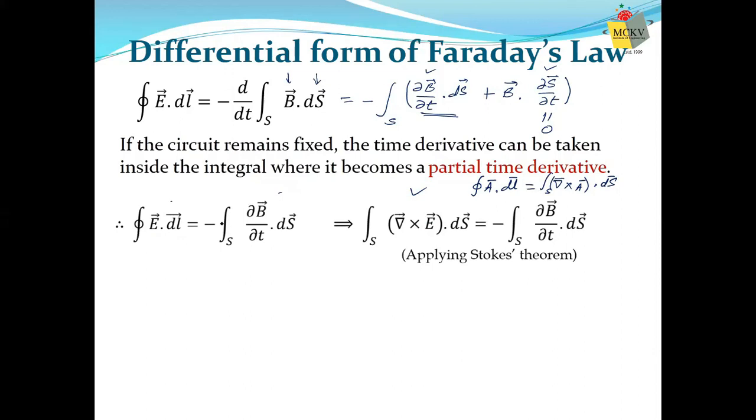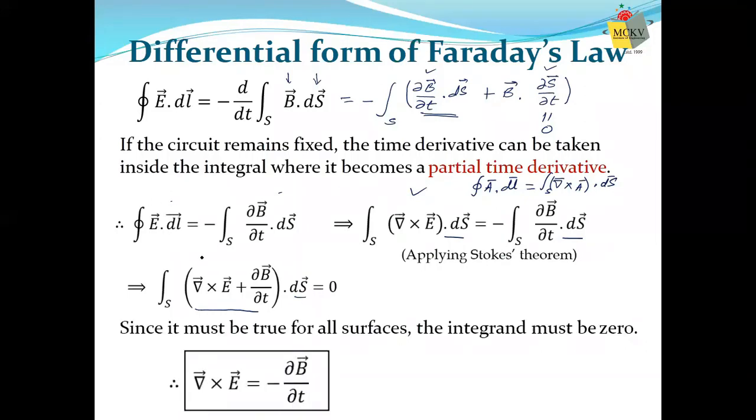So here, if we use Stokes law on the left hand side only, then instead of line integration, we get the surface integration. Now both sides are in terms of surface integration. So now we can compare them. In both sides we have this dot ds, so we can take it common. So we have curl E plus del B del t, dot ds, equal to 0. That means either this whole thing is 0 or the area is 0. But we cannot put area 0. Therefore, the quantity within the bracket must be 0. That means curl E equals minus del B del t.